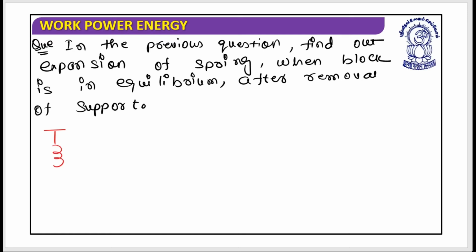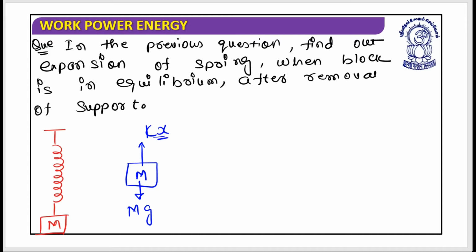So when support has been removed, the situation would be something like this. This is block M. Let's have a free body diagram of M. It is having a force mg over here, and one force, a restoring force, kx, which would be in the upward direction.